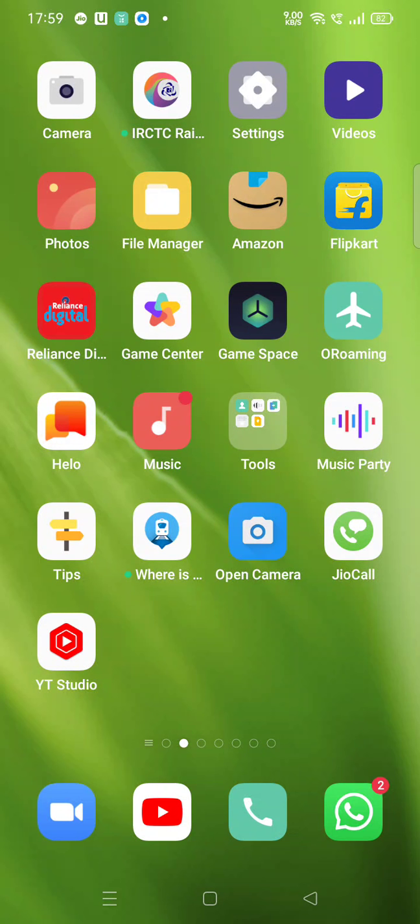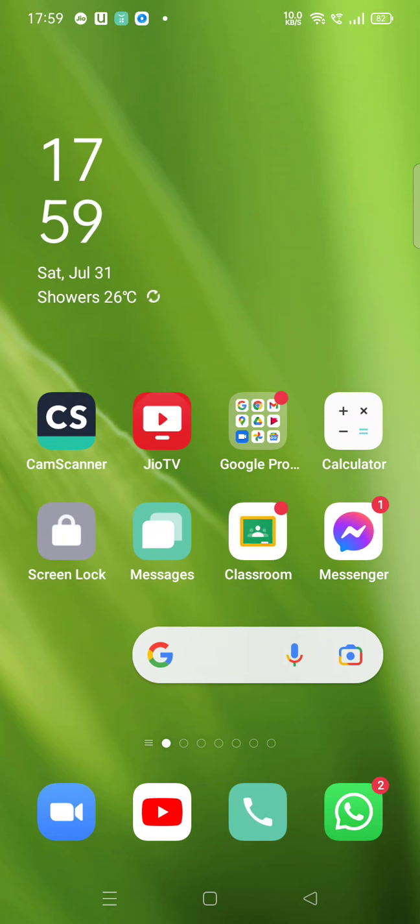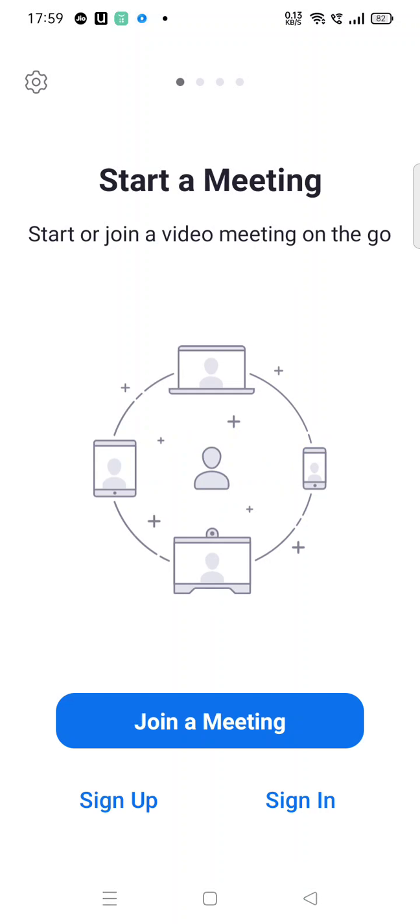In this video we are going to see how in Zoom classes we can enable original sound. So we go to Zoom directly. Down on the left side you will see my Zoom app is there. So we open the Zoom and we sign in. Generally I sign in with Facebook.